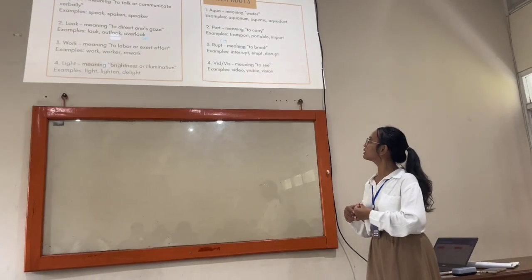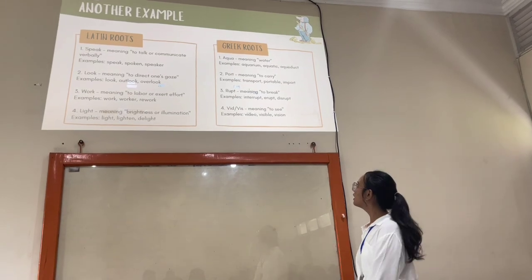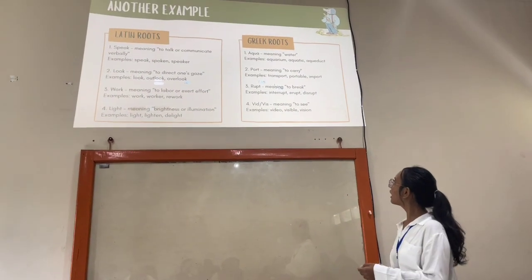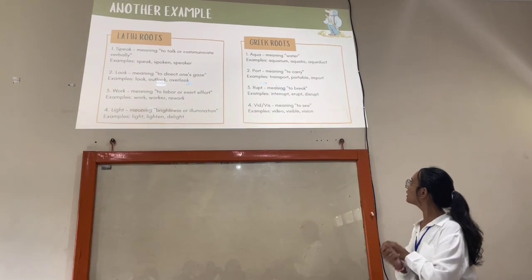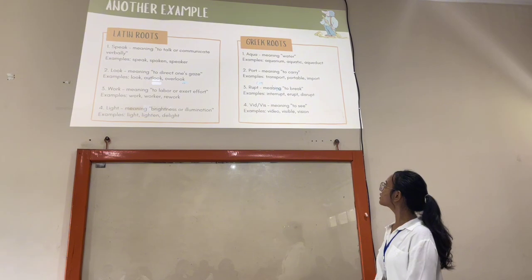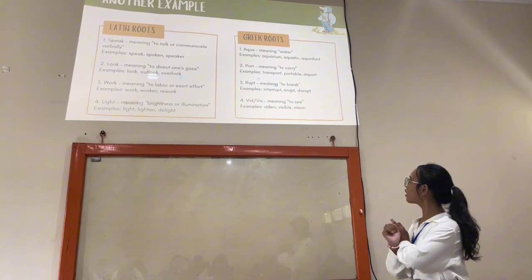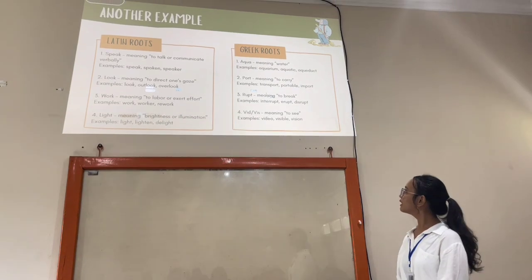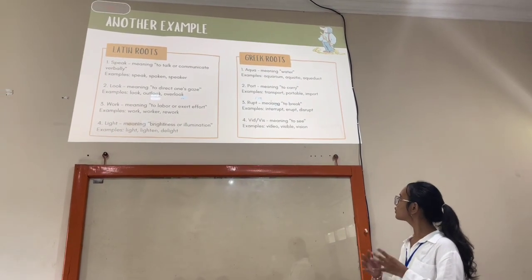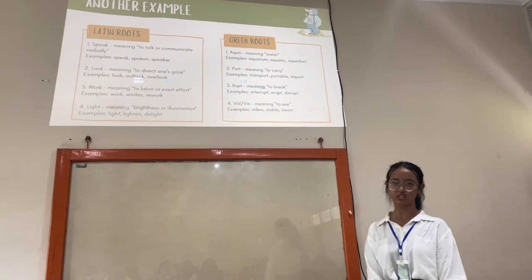And the second one is port, which has a meaning to carry. When we add suffixes and prefixes, we have transport, portable, and import. And the third one is rupt, which has a meaning to break. Examples: interrupt, erupt, and disrupt. And the last one we have is vis, which has a meaning to see. Examples: video, visible, and vision.